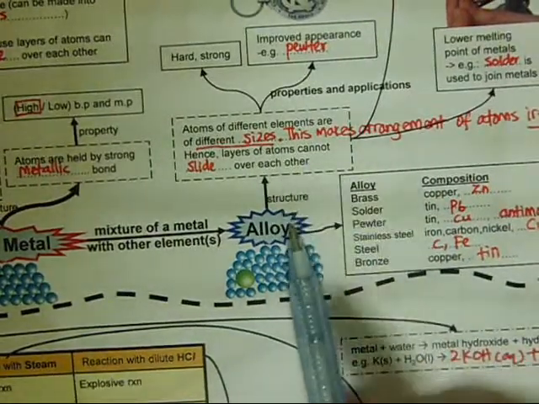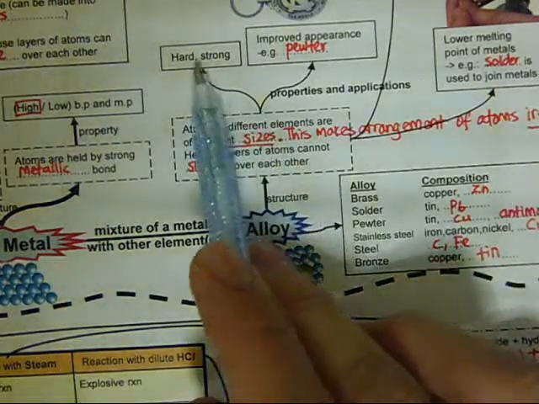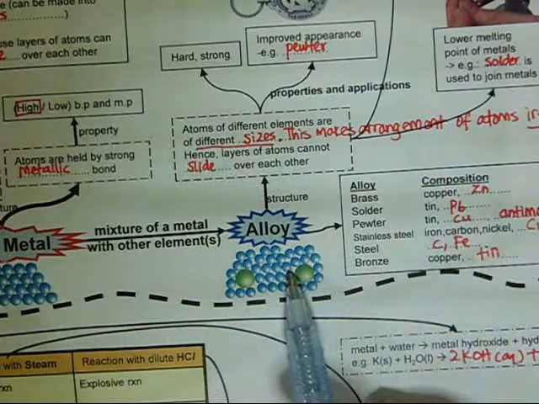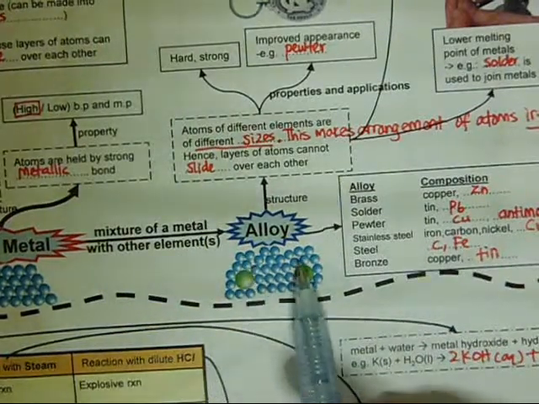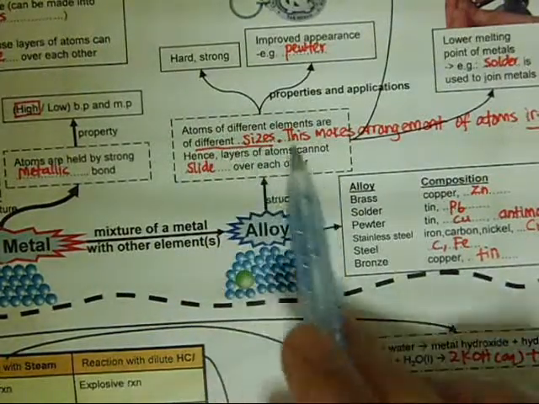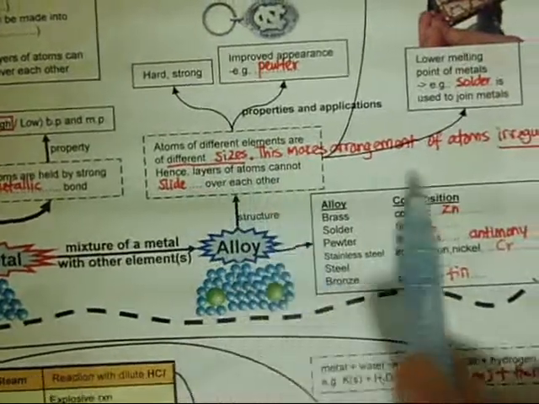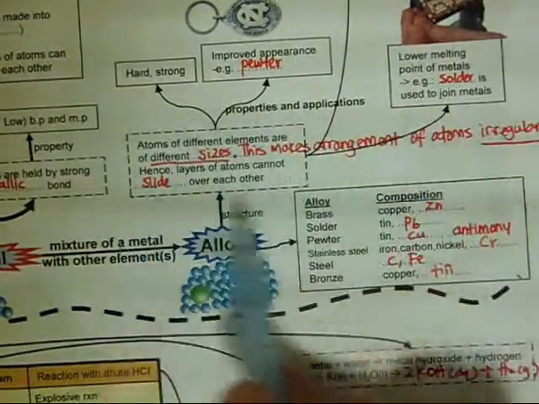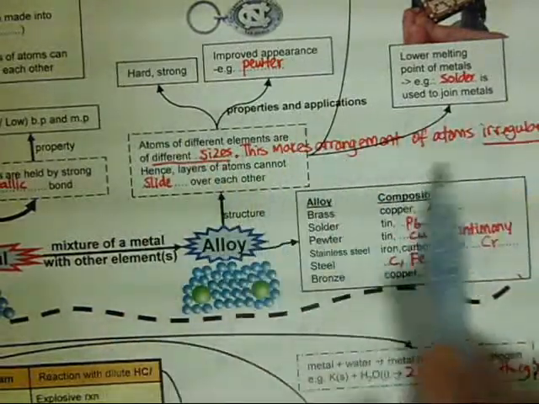That is why alloy is hard and strong. When you apply a force to the alloy, the atoms cannot slide over each other. So this part explains why alloy is hard and strong.